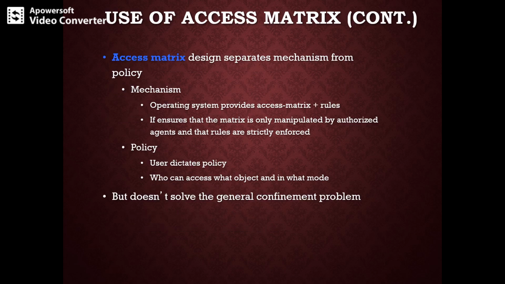So access matrix design separates the mechanism from policy. What is the mechanism? The mechanism states that the operating system provides the access matrix along with the rules, and it ensures that the matrix is only manipulated by authorized agents and that rules are strictly enforced. The policy is dictated by the user, who defines who can access what object and in what mode. But this mechanism and policy don't solve the general confinement problem.